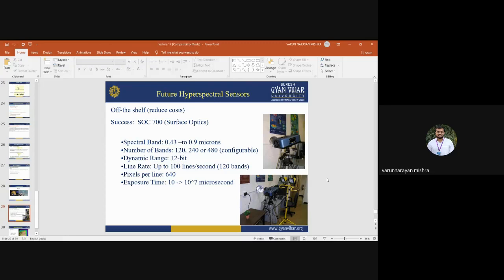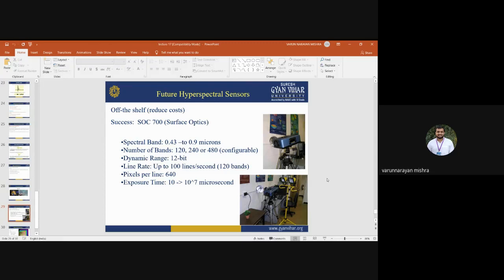Its spectral range is between 0.43 and 0.9 microns, and the total number of bands is from 120 up to 480, depending on the configuration. For one configuration it will have 120 bands, for another configuration 240 bands, and for a third configuration around 480 bands. So this is a future hyperspectral sensor, but it is not a spaceborne sensor. It can be used on a ground-based platform.